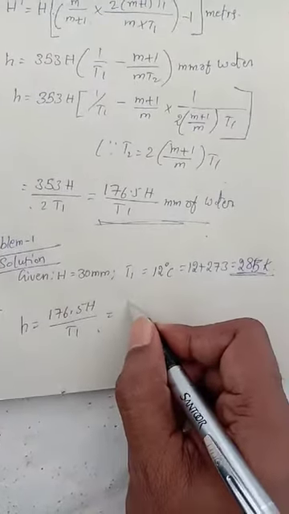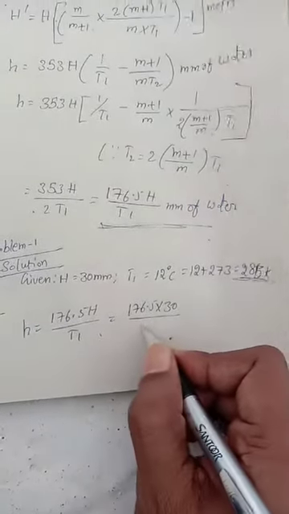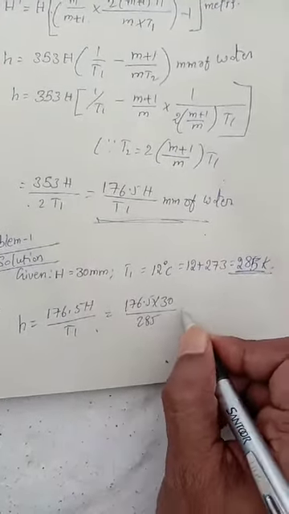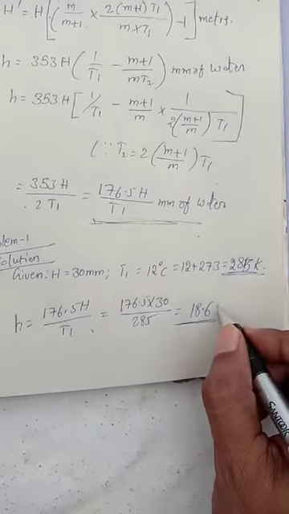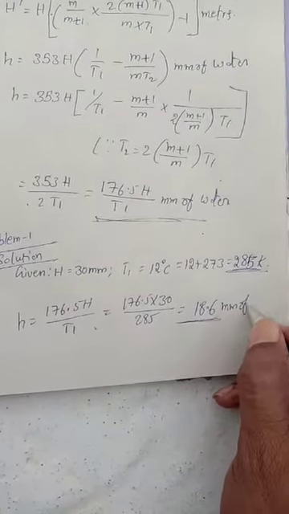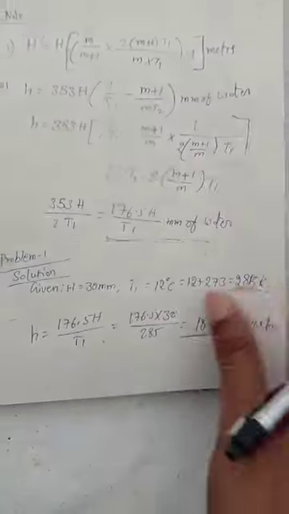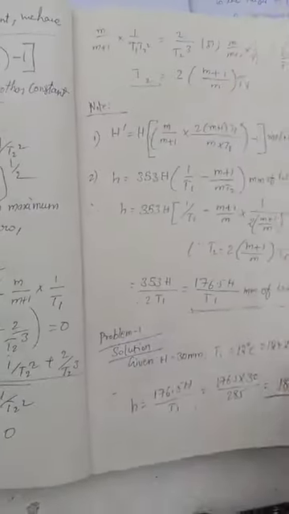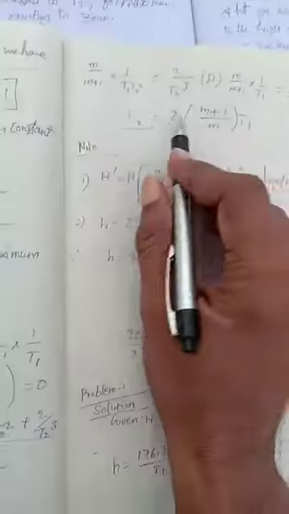Then substitute these values and calculate this, we will get the draft produced in mm of water. So 18.6 mm of water, this is the answer. You can calculate like this. So you can use these formulas to calculate the entire chimney problem.